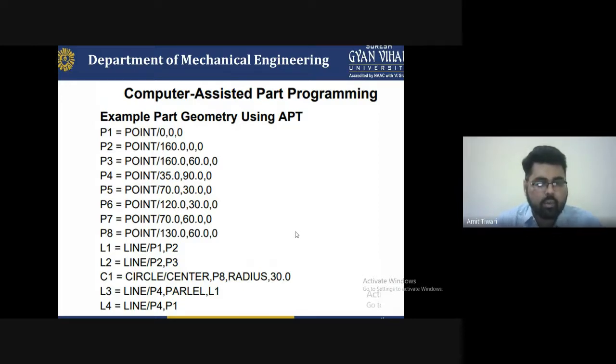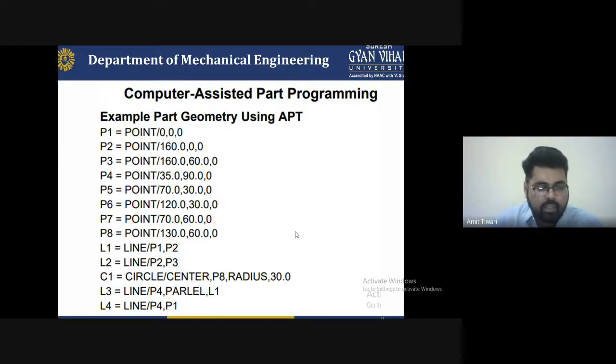First we have to pass the line L1 equal to line slash P1 comma P2. And L2 indicates the line P2 comma P3. First of all we use the points from 1 to 8, then we make the lines L1 and L2. Then you have to consider C1 for a circle: circle slash center comma P8 and comma radius 30.0. So this is the written language.